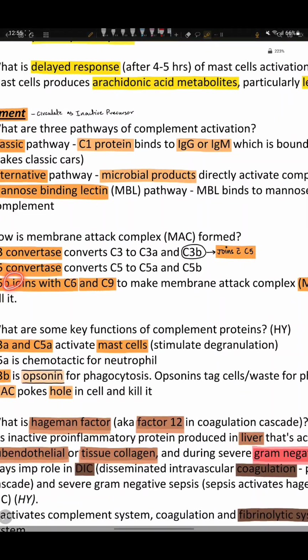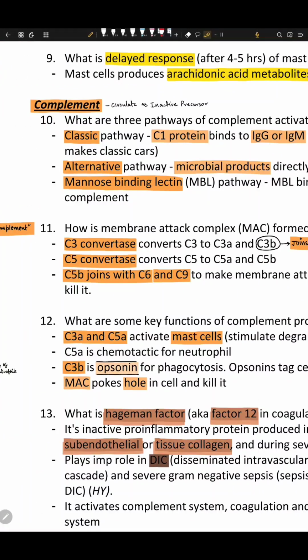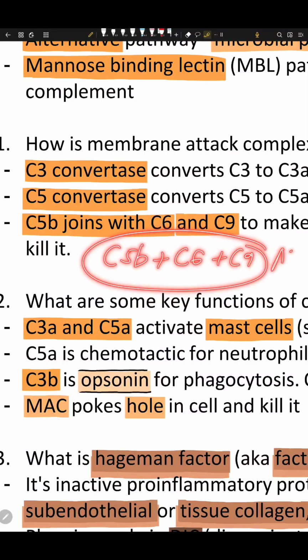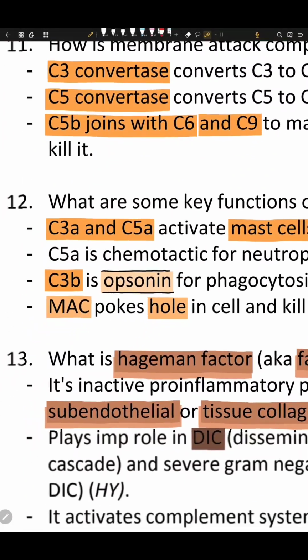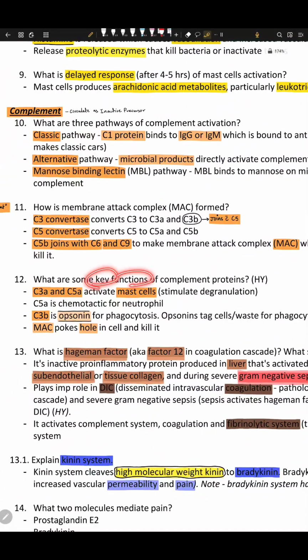So C5B joins with C6 through C9 to make the membrane attack complex. What is the membrane attack complex? Again, C5B plus C6 plus C9 is the membrane attack complex, MAC. That is very important to poke holes into the organism. Okay, let's talk about the key functions of the complement proteins. These are all complement proteins.